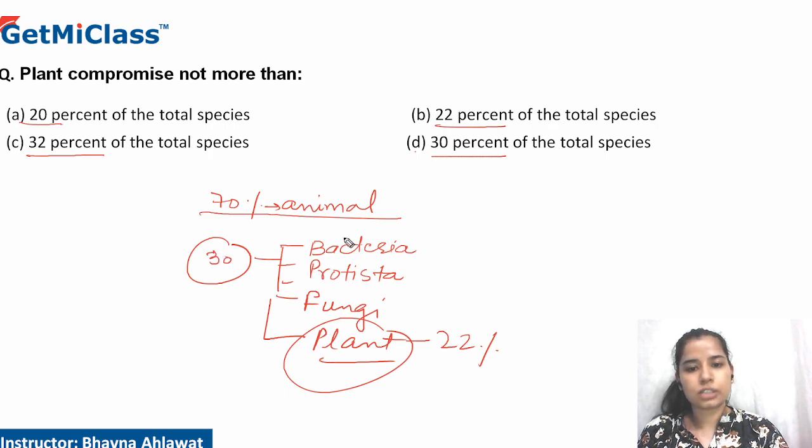30 is the whole, and some of it is distributed among bacteria, protista and fungi. 32% is exceeding, so that will make option B, 22%, the correct answer.